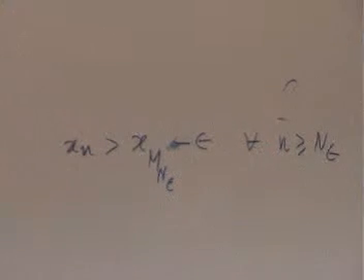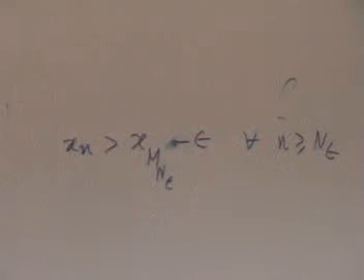Whenever this is satisfied, this is true. If P, then Q. Okay? That's what it is. For all n and m greater than or equal to N epsilon, this is true. In particular, for m equal to M epsilon, this is true. And I have practically done.